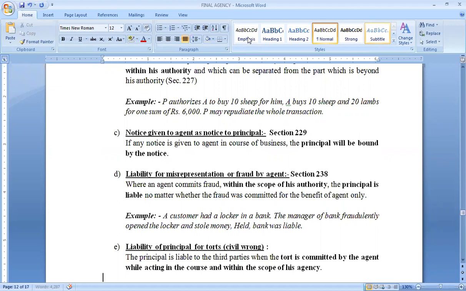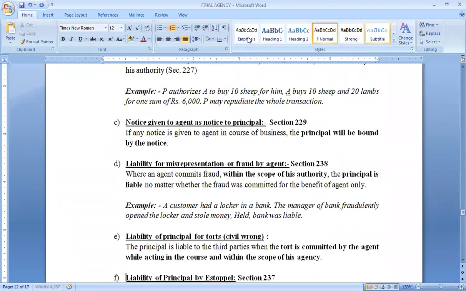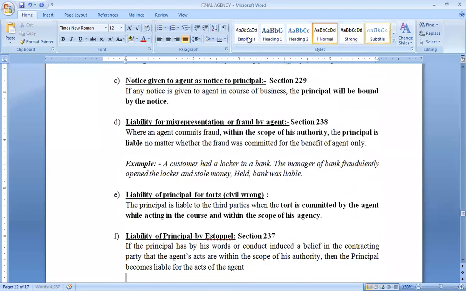Next is, if while working in the course of agency the agent has committed some tort, some wrongful act, then also the liability will fall on the principal.